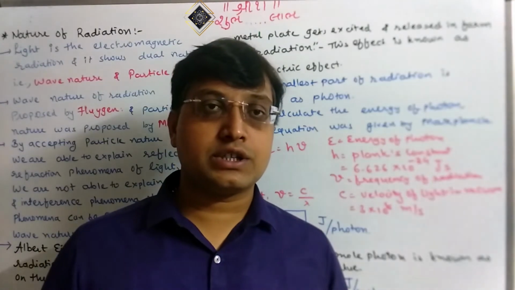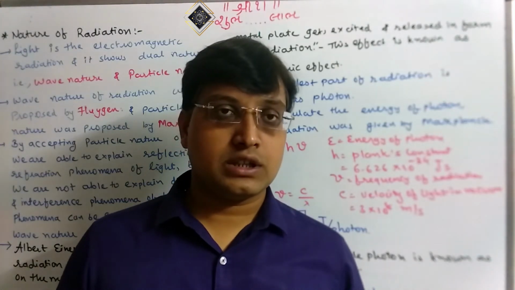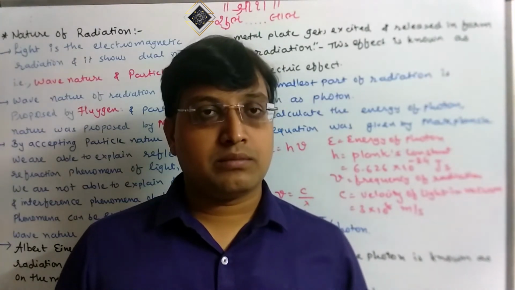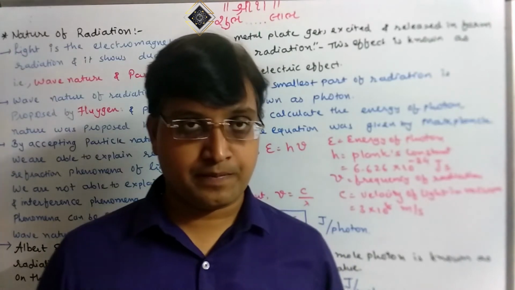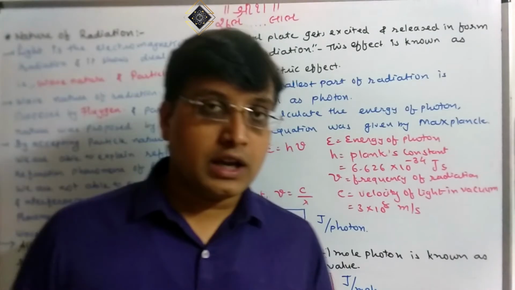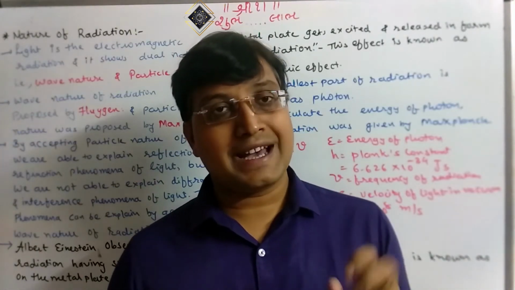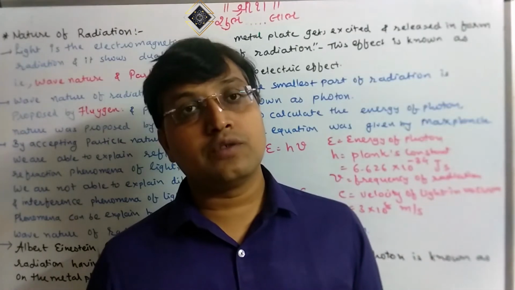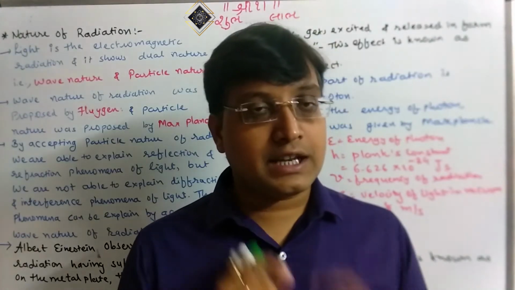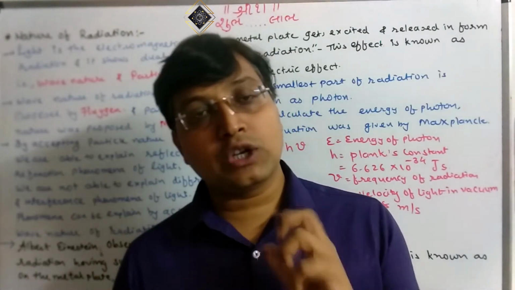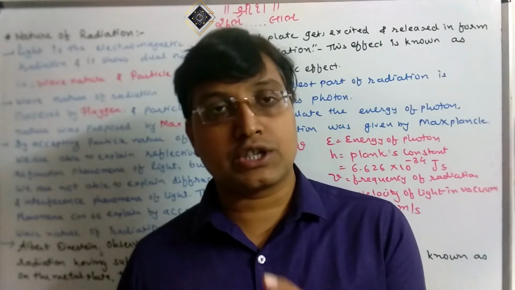The wave nature of radiation was proposed by Huygens, but the explanation of the wave nature of radiation was given by Maxwell, and that is known as Maxwell's electromagnetic theory. According to him, any charged particle in motion with acceleration always produces an electrical field and a magnetic field around it. These electrical and magnetic fields are perpendicular to each other as well as perpendicular to the direction of propagation of the wave.